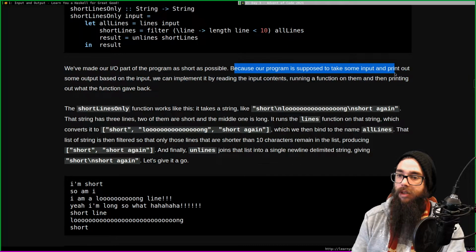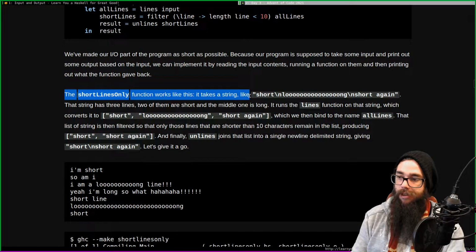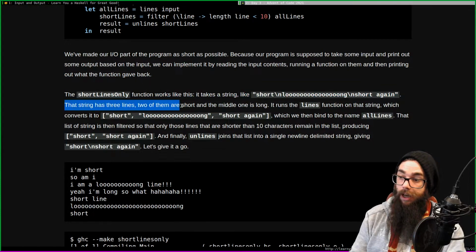Because our program is to take some input. The shortLinesOnly function works like this. It takes a string like short, long, short again. That string has 3 lines, 2 of them are short and the middle one is long. It runs lines function on that string, which converts it to a list of strings. Short, long, short again. Exactly.